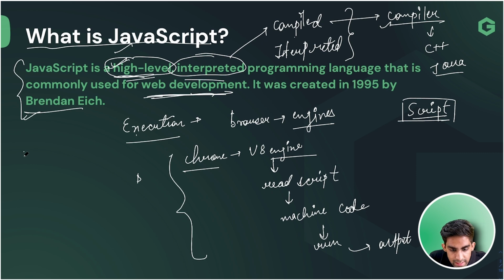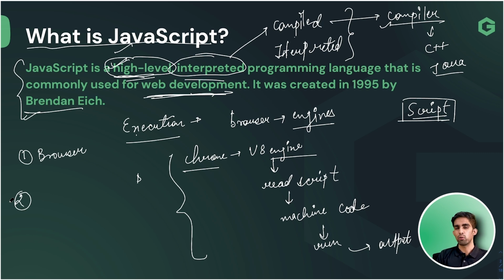Previously, in the initial days, before Node, we could only execute our JavaScript in the browser. But think practically, this is not the scenario every time. Let's suppose you want to run your JavaScript in VS Code, outside any browser.